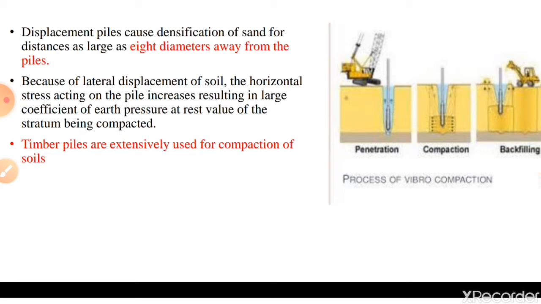Displacement piles cause densification of sand for distances as large as 8 diameters away from the piles. That much area gets densified. Because of lateral displacement of the soil, the horizontal stress acting on the pile increases, resulting in a large coefficient of earth pressure at rest value of the stratum being compacted.